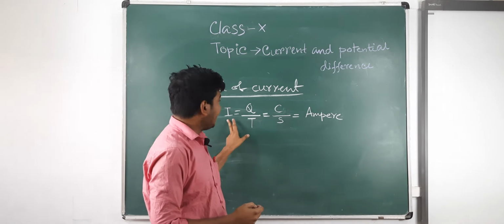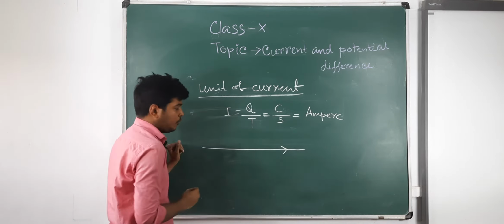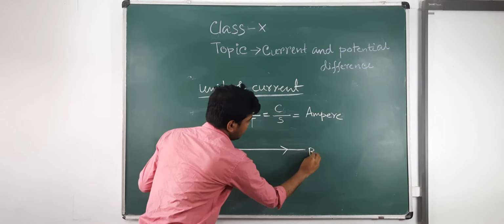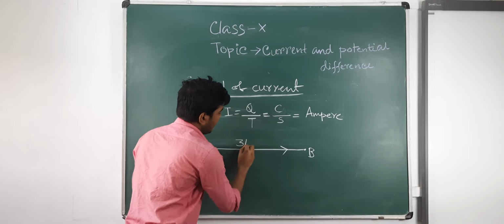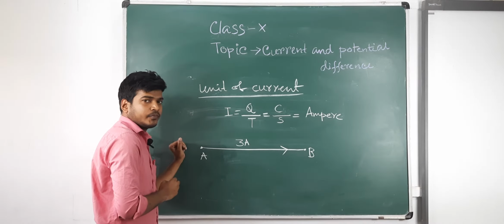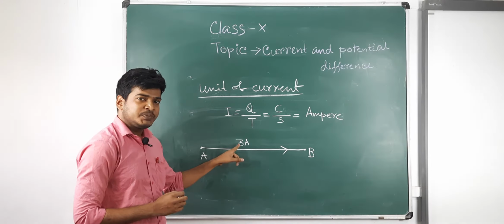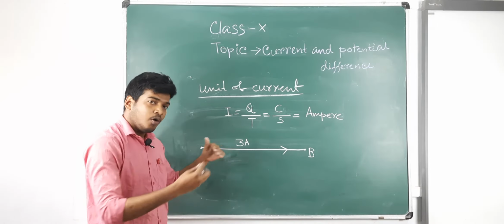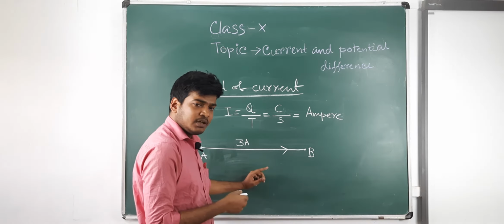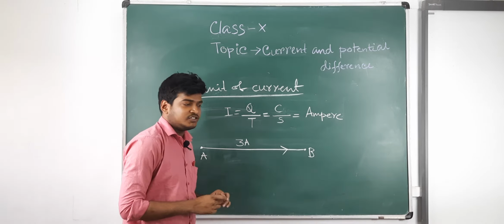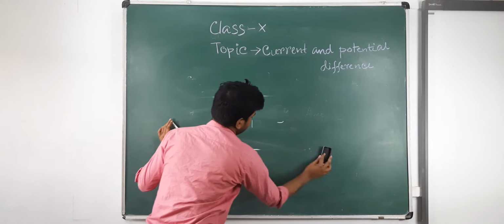Current has a value. Suppose there is a copper wire from point A to point B, and the current is 3 ampere. This is the example. Current has a specific value, 3 ampere, and a direction opposite to the electron movement. So it should be a vector quantity, but no. Current is a scalar quantity.